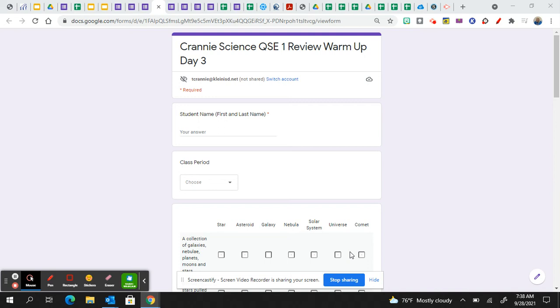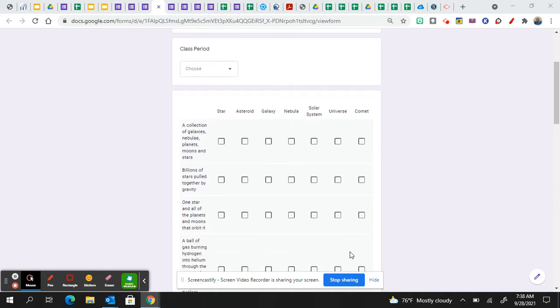Okay, in this warm up, we are looking at our QSE review for day 3, and we're going to be looking at some specific vocabulary. The words that you are given are star, asteroid, galaxy, nebula, solar system, universe, and comet. The first vocabulary word says a collection of galaxies, nebula, planets, moons, and stars. If this were to say stellar nebula, that would be the same thing.